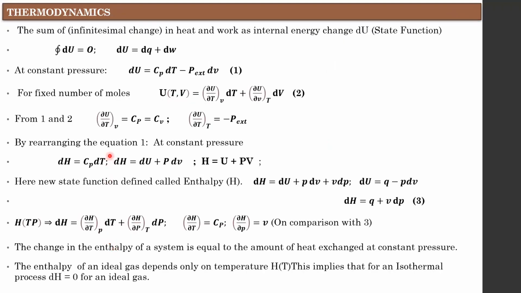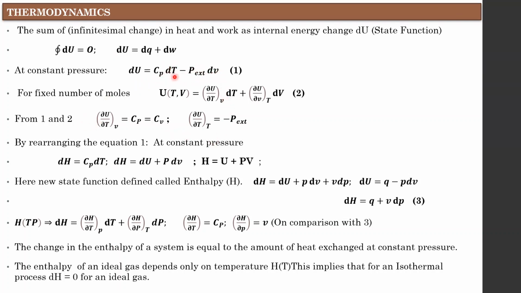Next comes another state function, internal energy. From the first law, dU equals dq plus dw, heat absorbed or rejected plus work done. Let us assume constant pressure, where dq equals Cp dT. Putting this in the above equation, you get dU equals Cp dT minus P external into dV.